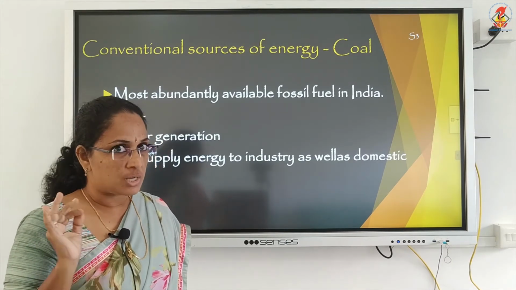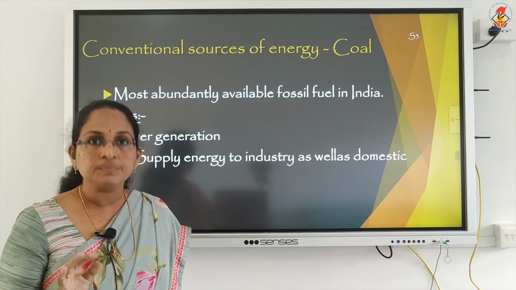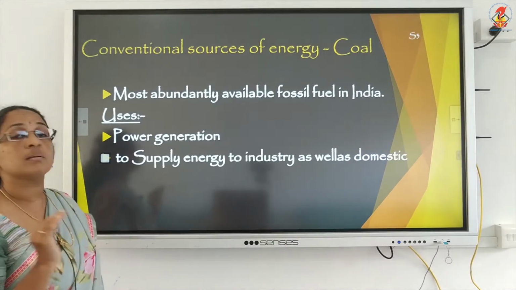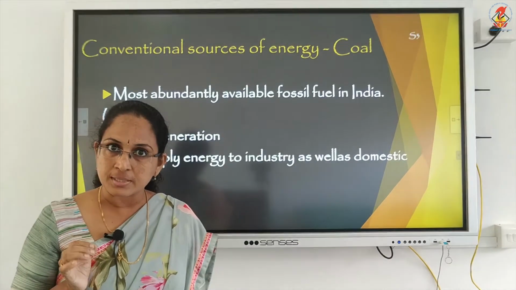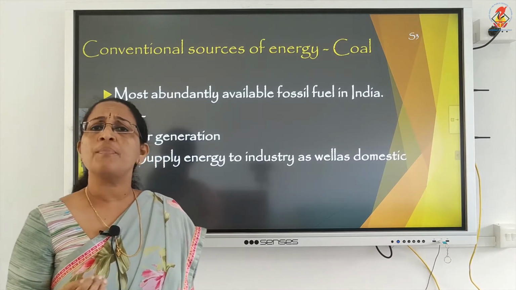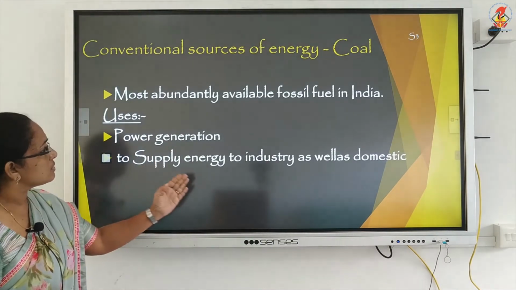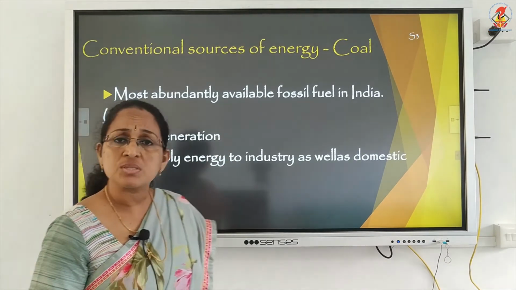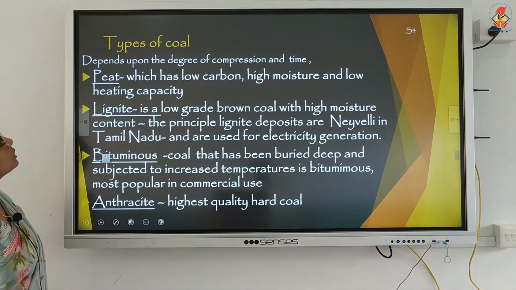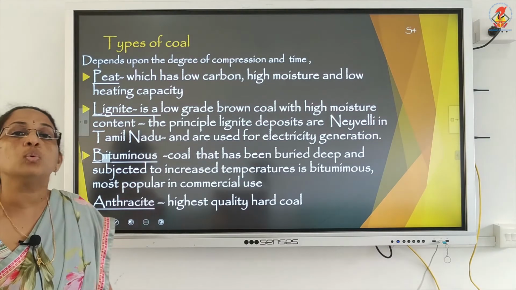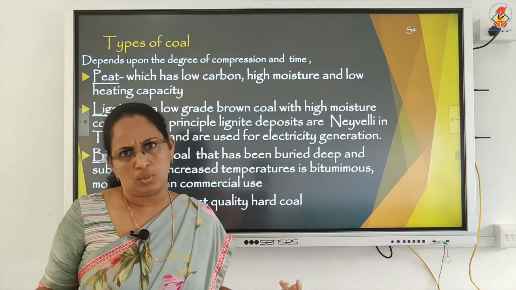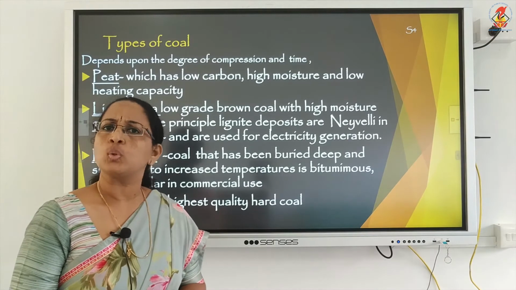First, conventional sources of energy, coal, the most abundantly available fossil fuel in India, used for power generation and to supply energy to industries as well as domestic needs. Move on to types of coal in India. Which are the main types of coal?